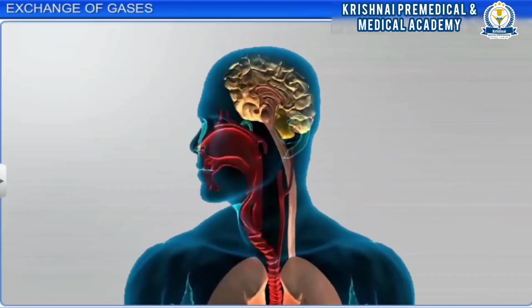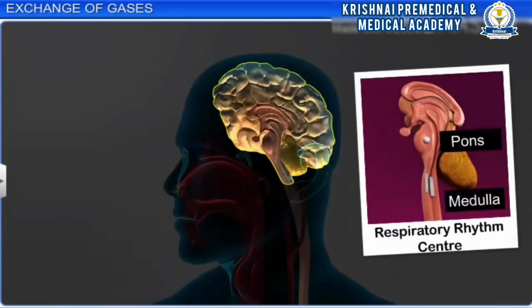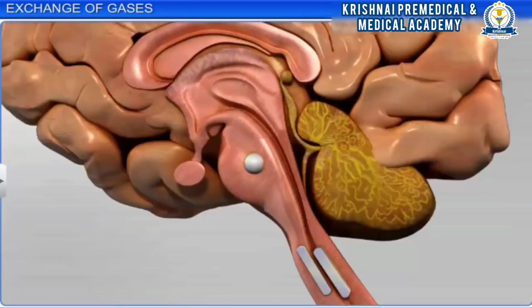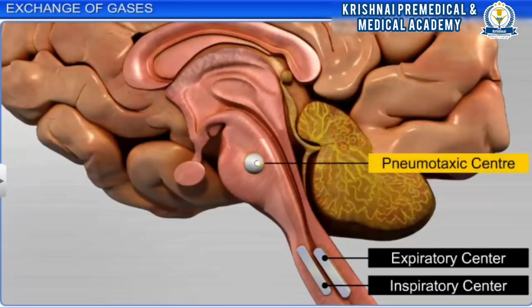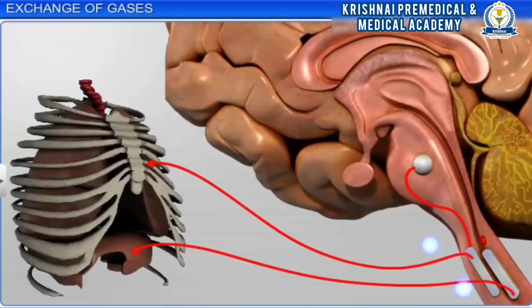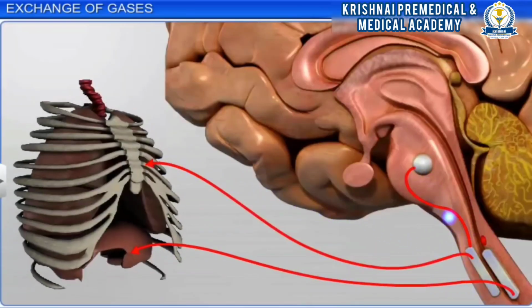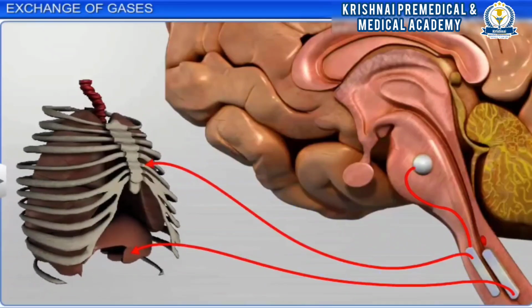The respiratory rhythm is maintained by the human brain. This is regulated by 3 respiratory centers in the pons and medulla region of the brain, called the respiratory rhythm center. It includes the inspiratory center, expiratory center and pneumotaxic center. Neural signals from the center can reduce the duration of inspiration and thereby alter the respiratory rate.